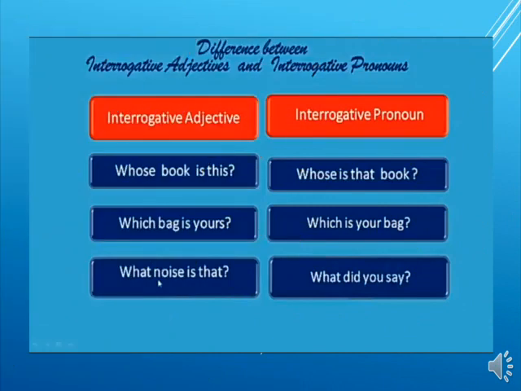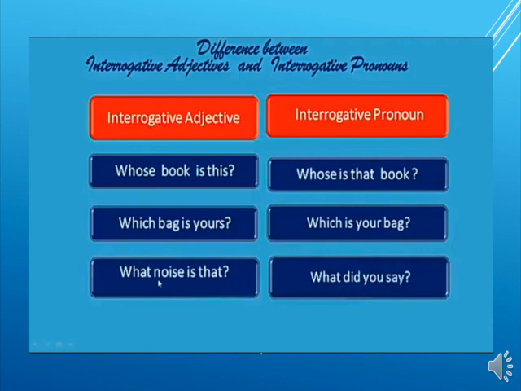Children, let's see the difference between interrogative adjectives and interrogative pronouns. The first sentence: whose book is this? Children, here whose is an interrogative adjective. Why? Because it is followed by a noun. Whose is that book? Children, here whose is an interrogative pronoun. Why? Because it is not followed by a noun. Good.